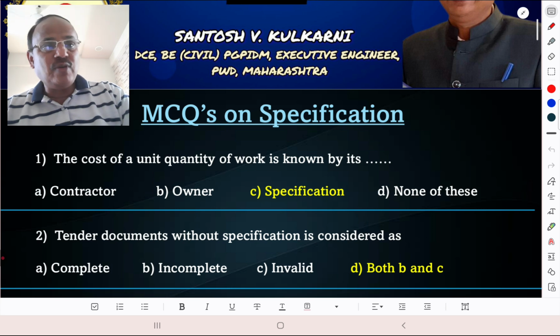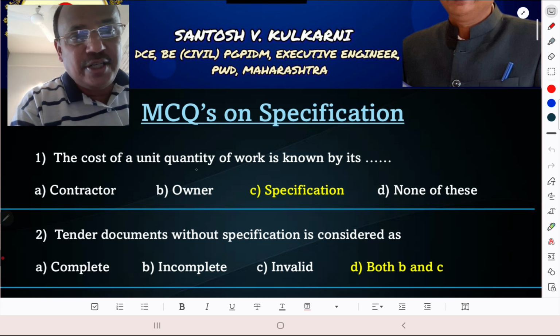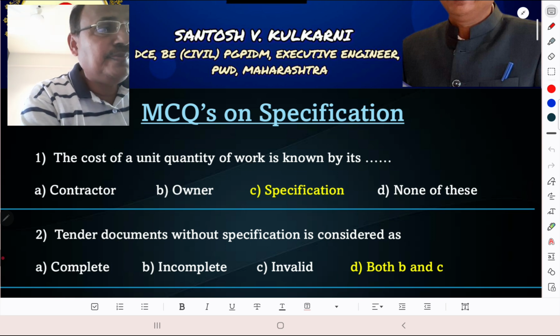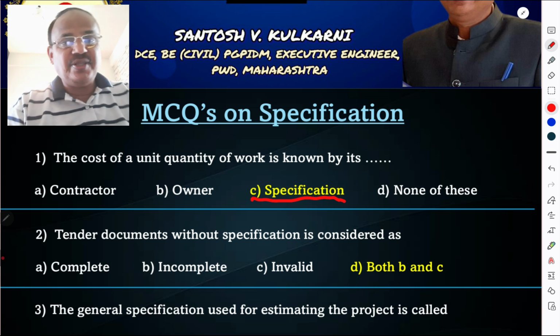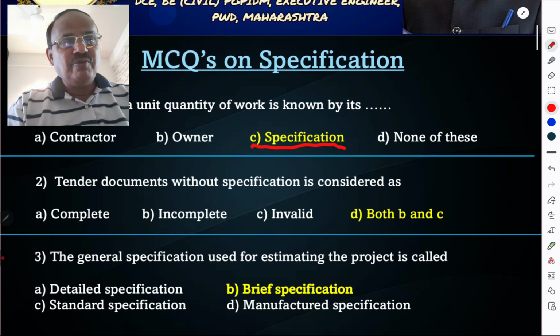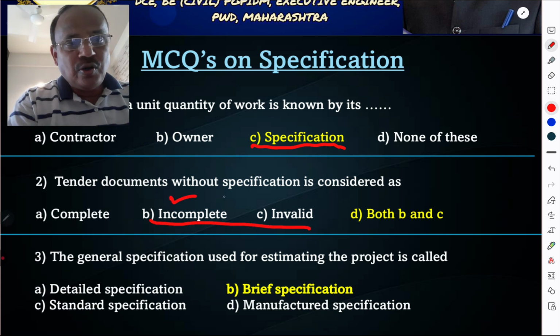Cost of unit quantity of work is known by its contractor, owner, none of above, or specification. The cost of unit quantity of work is known by its specification. Tender documents without specification is considered as A complete, B incomplete, C invalid, D incomplete and invalid. So option D is the correct answer.